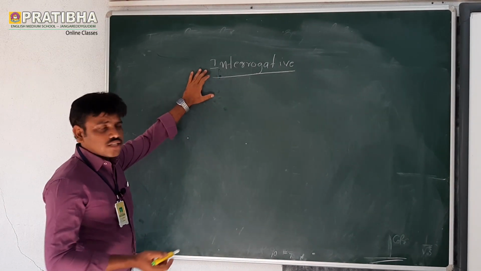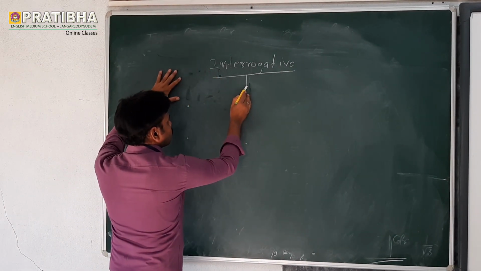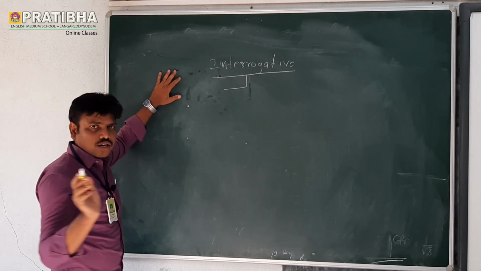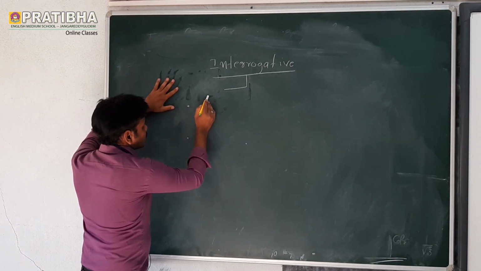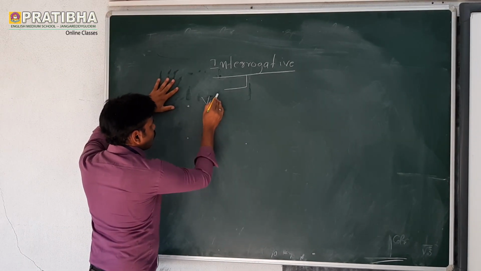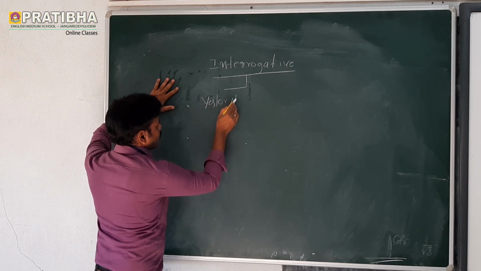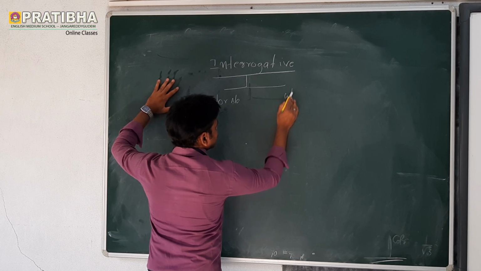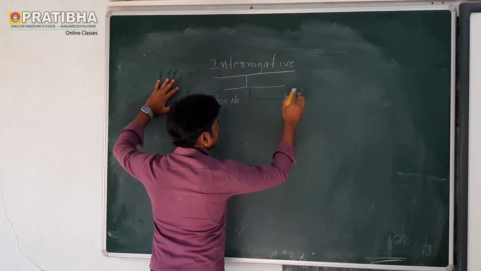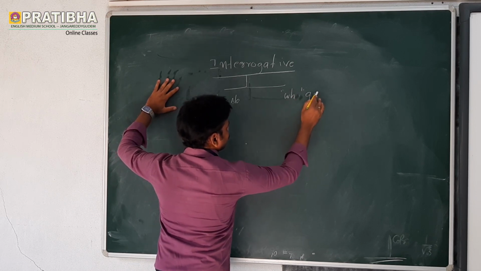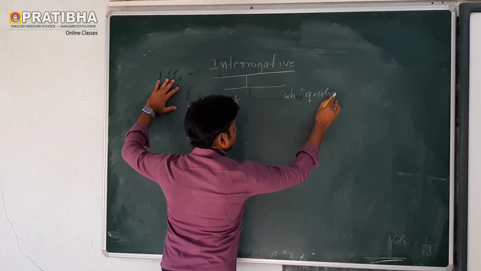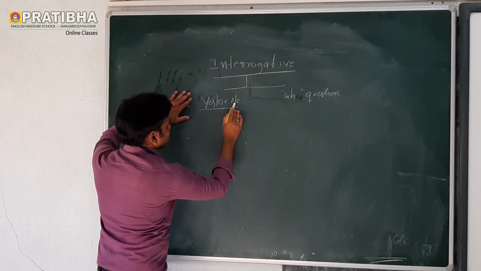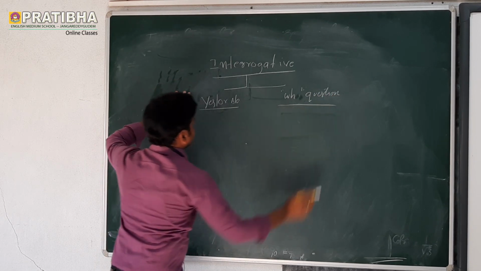In interrogative sentences, we have two types: one is yes or no questions, and the second one is WH questions. What is the first one? Yes or no question and WH question.